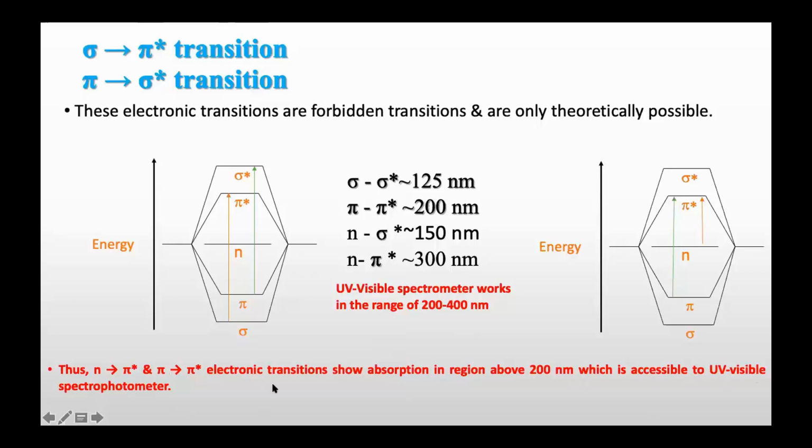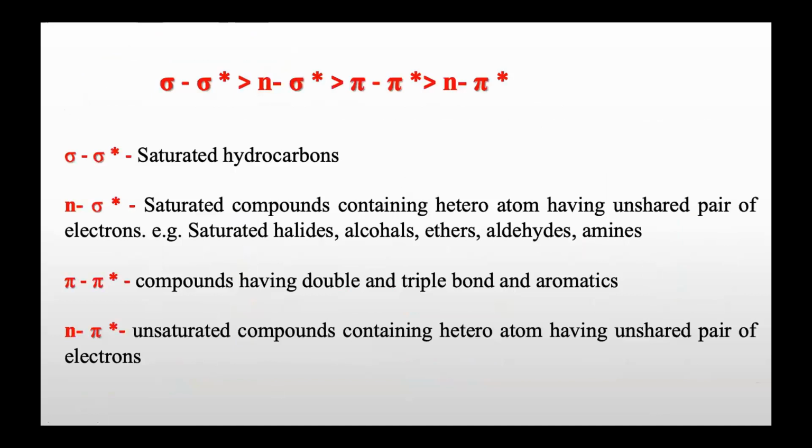So now we will focus in organic molecules on only these two transitions. So this is the energy order for all allowed transitions. Sigma to sigma star is highest energy, then n to sigma star, then pi to pi star, and n to pi star. So we will focus on pi to pi star and n to pi star, where they are lower in energy, and so they will absorb above 200 nanometer.